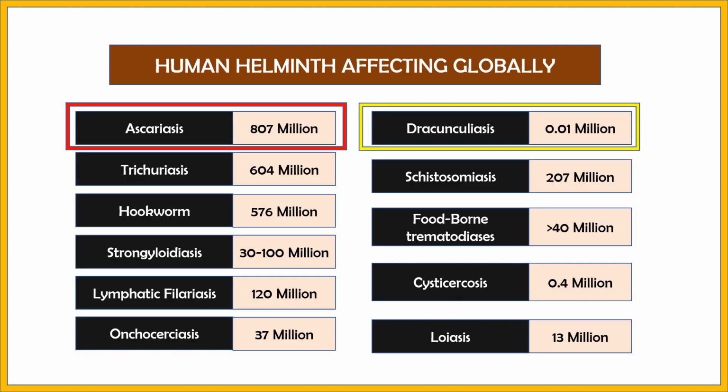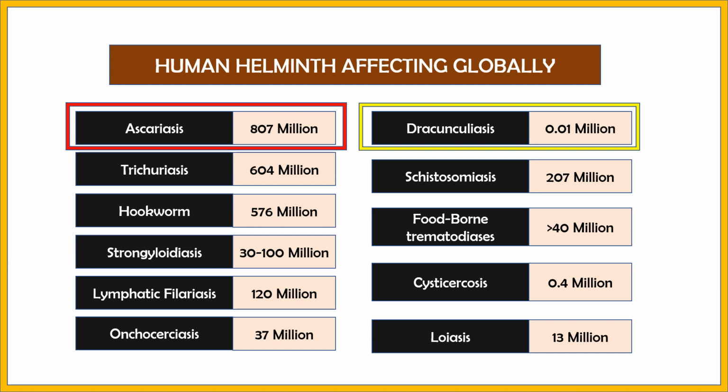Again, let's see the human helminths affecting people globally. These are the most common helminth infections prevailing in the world. You can see that Ascariasis is the most prevalent. It has affected about 807 million people, and the least affecting helminth is dracunculiasis. It has affected about 0.01 million people.